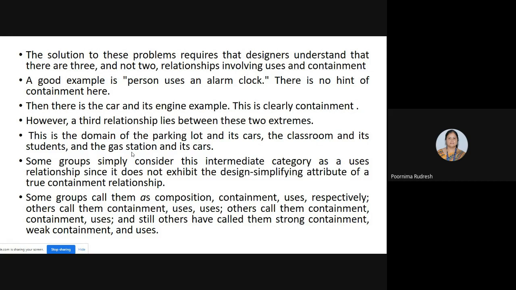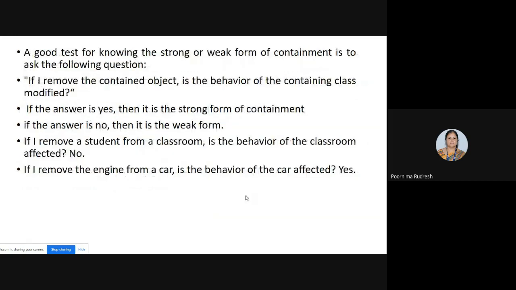What is a strong containment and weak containment? We'll see that. Somebody will say that it is a strong containment and somebody says that it is a weak containment relationship. We'll see when the containment relationship is said to be a strong containment relationship and when it is said to be a weak containment. So you should know the difference between the strong containment and weak containment. Okay, we'll see this.